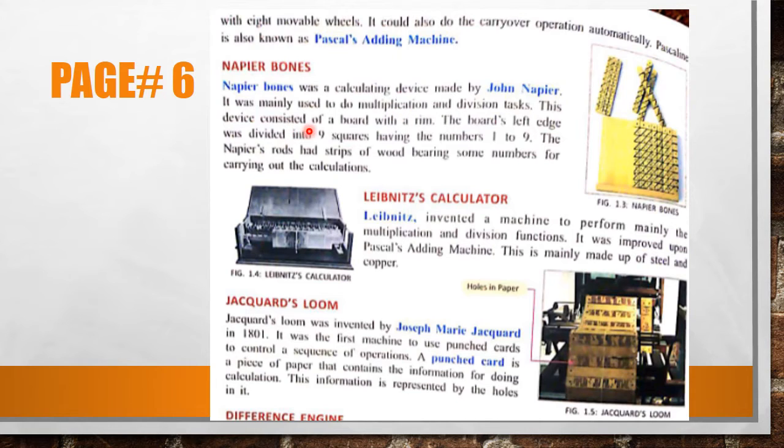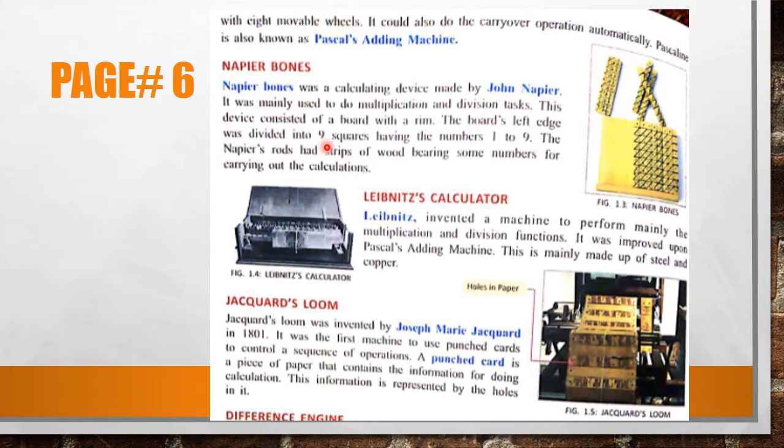This device consisted of a board with a rim. The board's left edge was divided into 9 squares. This board consists of 9 squares having the numbers 1 to 9: 1, 2, 3, 4, 5, 6, 7, 8, 9. Napier's rods had strips of wood bearing some numbers for carrying out the calculations.